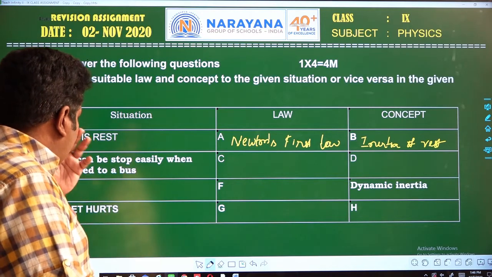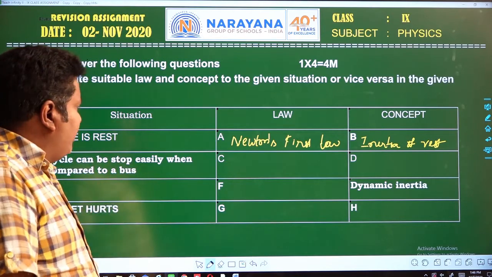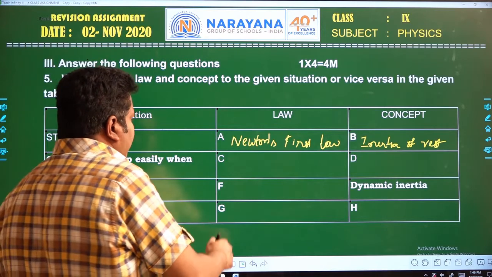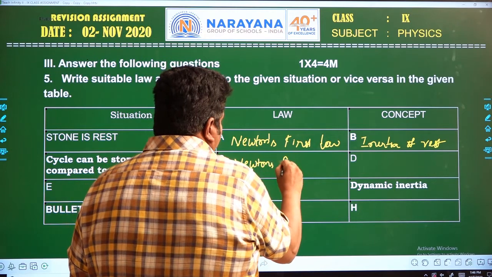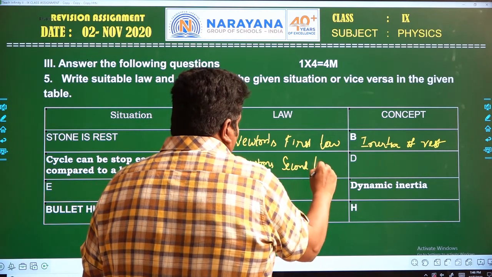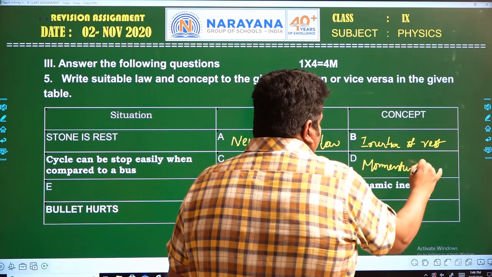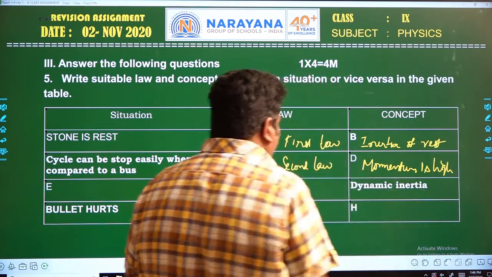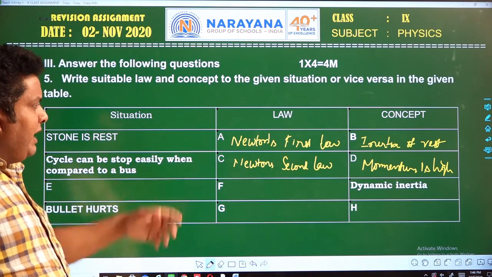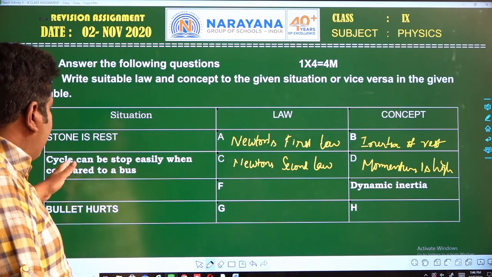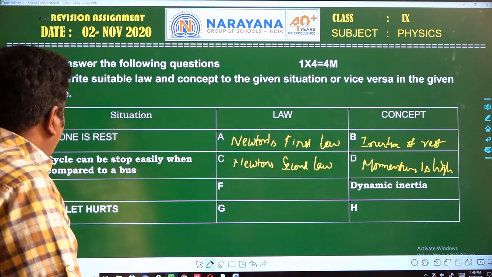Next, a cycle can be stopped easily when compared to a bus. The law is Newton's second law, and the concept is momentum is higher. A cycle can be stopped easily when compared to a bus, which means Newton's second law is the law, and the concept is that the bus has higher momentum compared to the cycle.